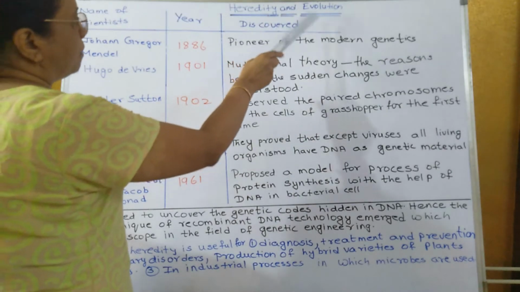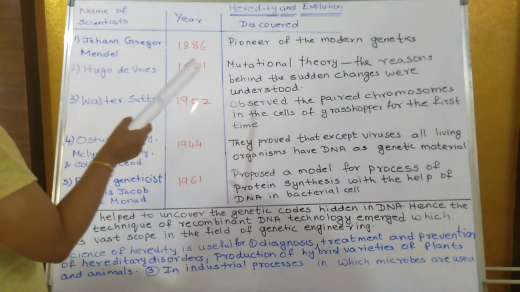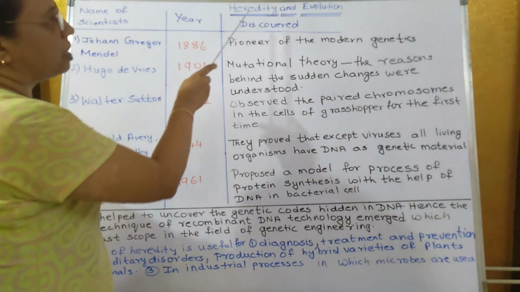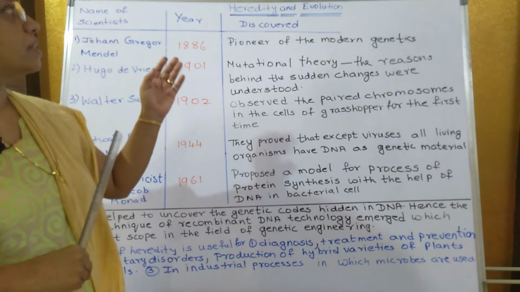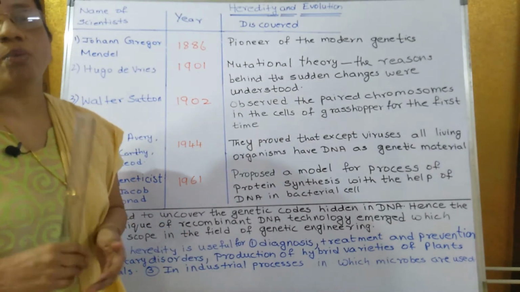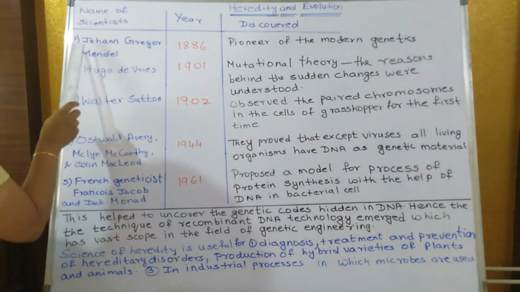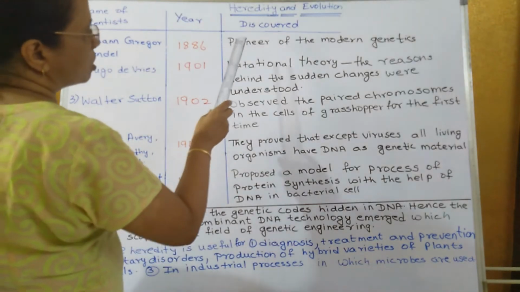Heredity and Evolution. Now on the first page, the names of the scientists and what they discovered are given. First of all, what is the meaning of heredity? You have studied heredity last year also. It is the transfer of biological characters from one generation to the next generation with the help of genes, or through the genes.